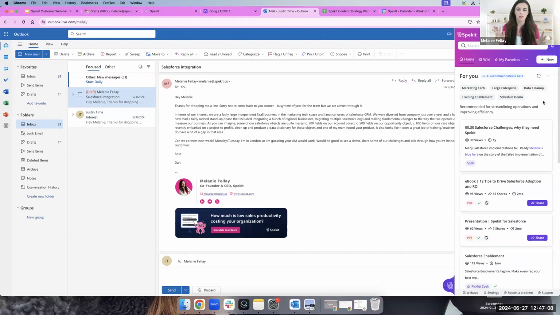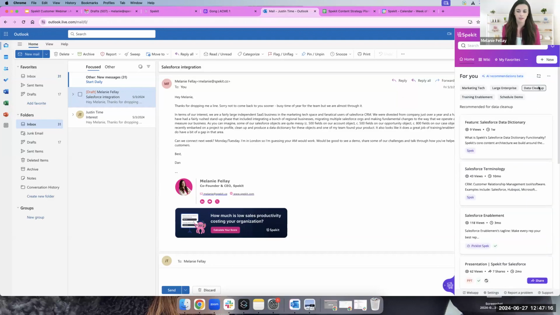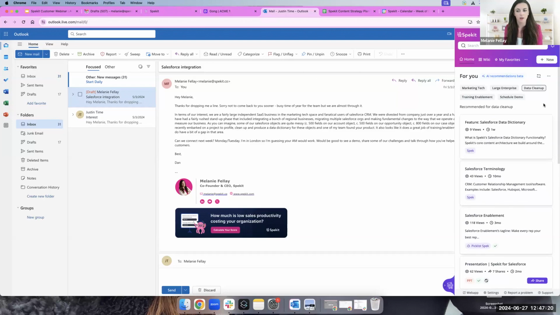And again, if I wanted to go into more detail, I can always click here. It sounds like there were a couple different themes mentioned. And I can click, let's say, data cleanup. And here I'm going to get specific content that we have related to data cleanup, such as our Salesforce data dictionary. So the whole idea here is that these themes help you drill down into more specific content that the rep can actually use or add to their email right there.